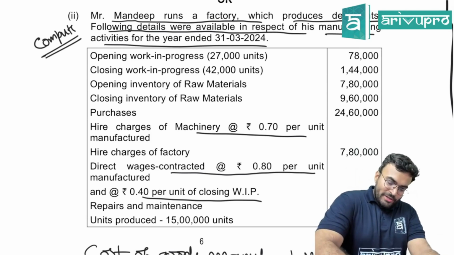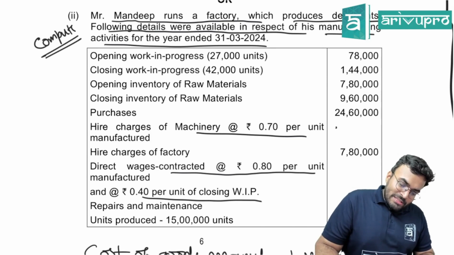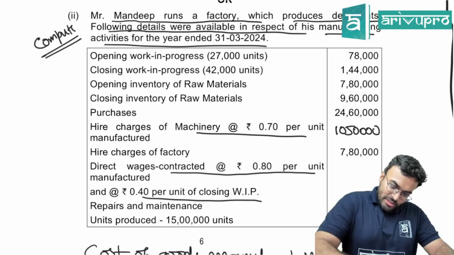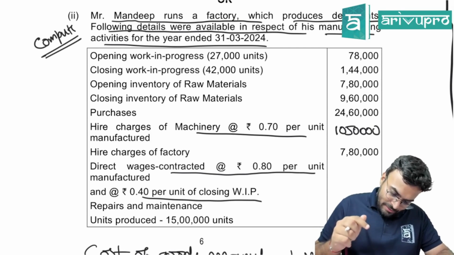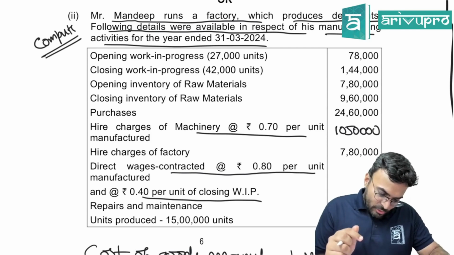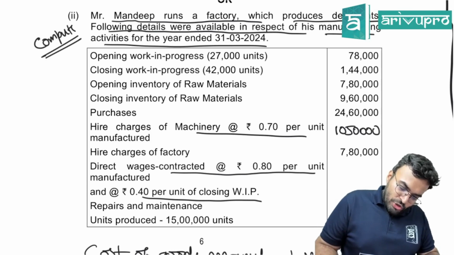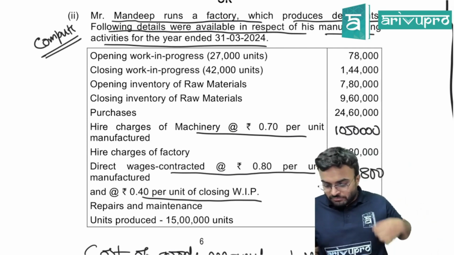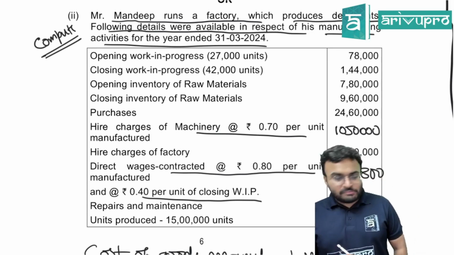Hire charges will be 0.7 per unit. So 15 lakhs into 0.7. Hire charges will be 10 lakh 50,000. Direct wages 0.8 per unit. 15 lakhs into 0.8, 12 lakhs. Then 0.4 per unit of closing WIP. You should get direct wages as 12 lakh 16,800. That's it. Other than that, everything is given. Put the items, you'll get the values.